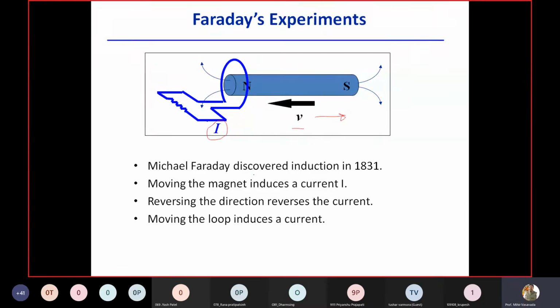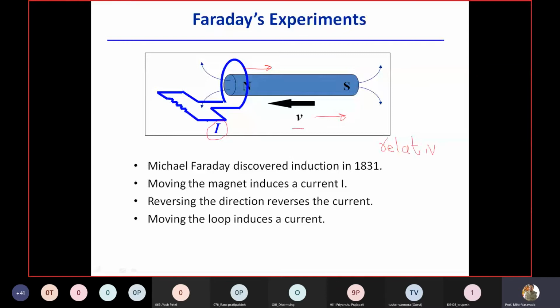Now the second thing: you keep this piece of magnet stationary and move this loop to and fro. Then also there is an EMF induced in the coil. What is important, in order to induce EMF in the conductor, there must be a relative motion between two. Between two means what?